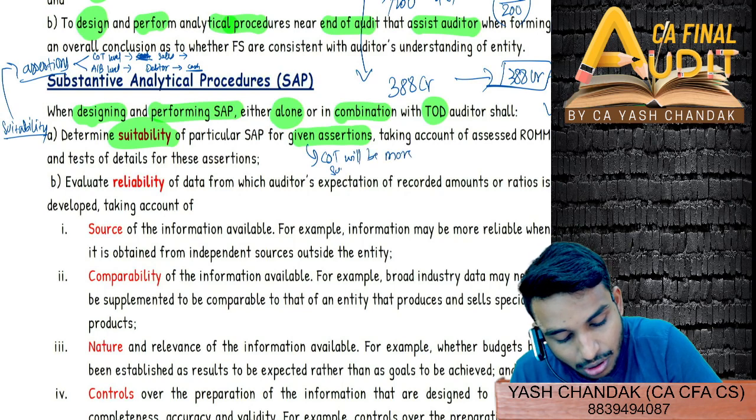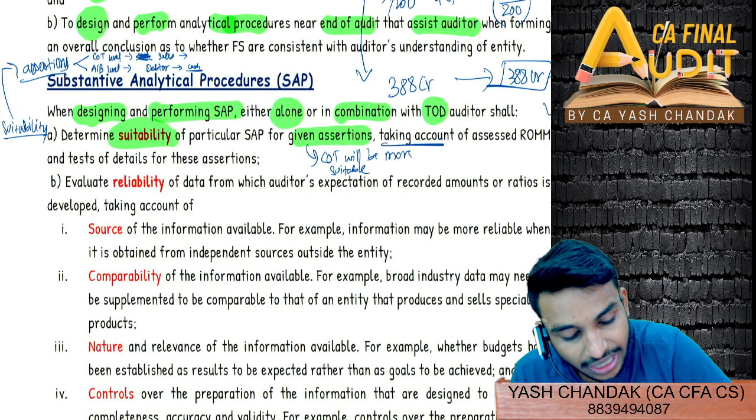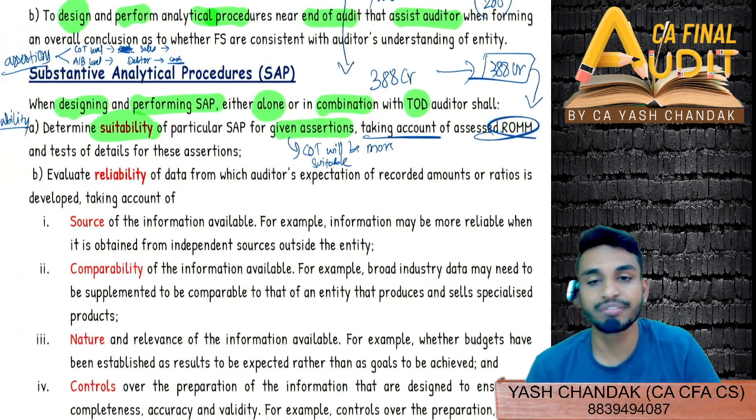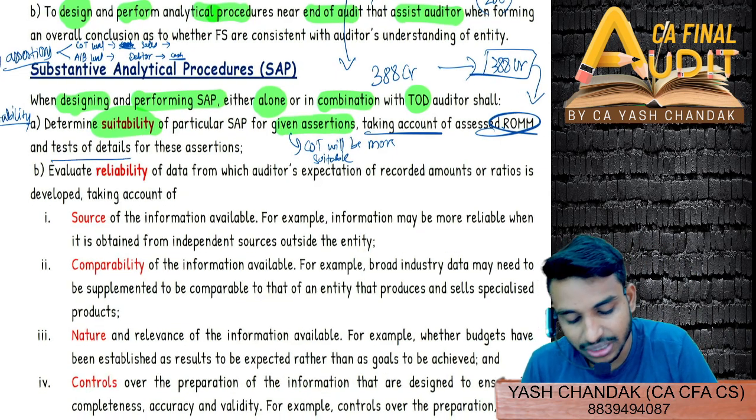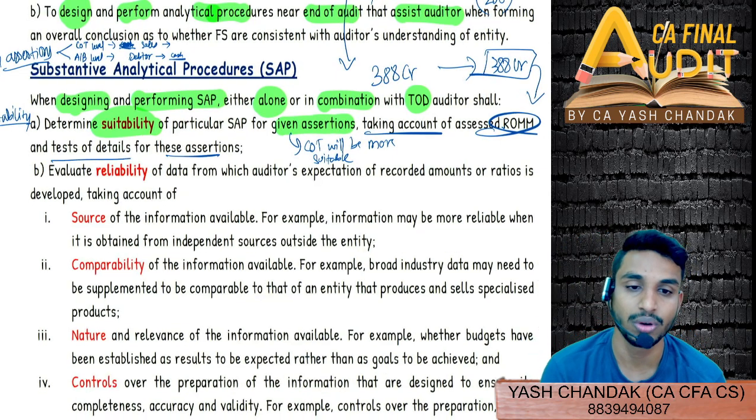Taking account of the assessed ROMM, definitely you have to determine the risk of material misstatement at each assertion level, and for the test of detail for all these assertions, how much care you are to take.